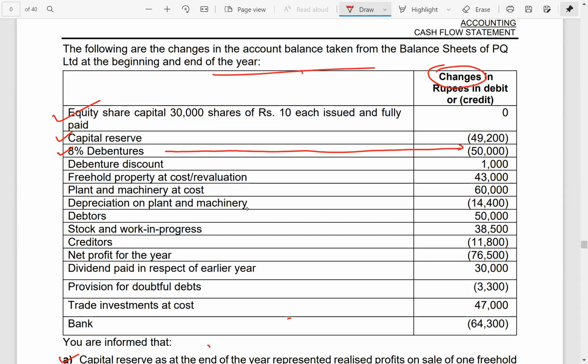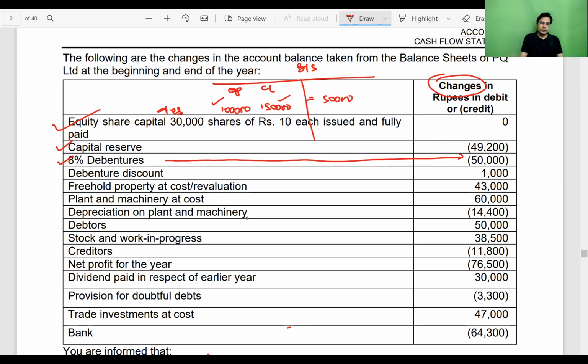Change means, if this is the balance sheet, in all the previous questions they used to tell us the opening balance is suppose 1 lakh and the closing balance is 1,50,000 debenture. So what we used to do? Acha, opening balance 1 lakh, closing balance 1 lakh 50, so the difference is 50,000. This means that during the current accounting period, we have issued debentures of 50,000. And then we used to write it in the financing activity, issue of debenture.